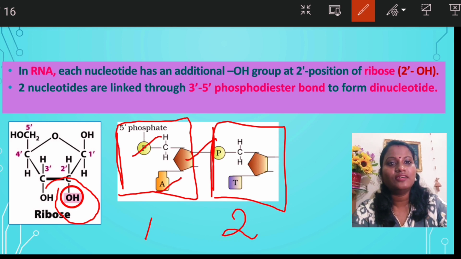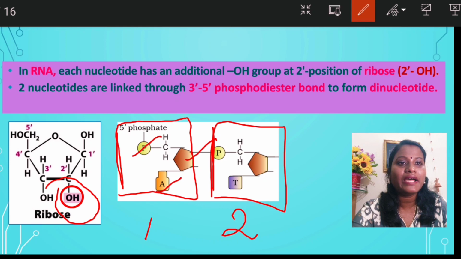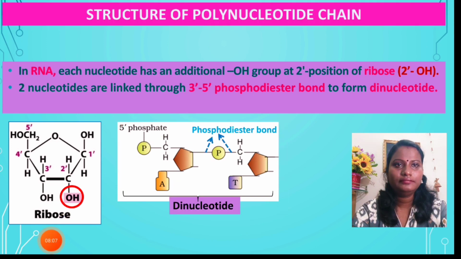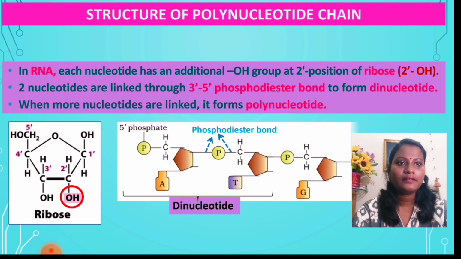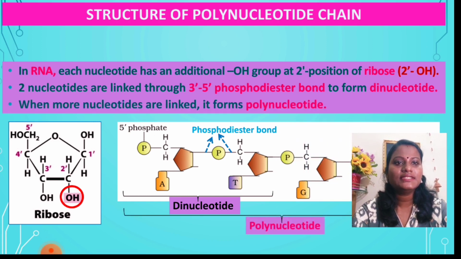So this is one nucleotide, which is combined with the other nucleotide to result in the formation of what? That is a dinucleotide, with the help of a 3'-5' phosphodiester bond. So one nucleotide combines with the other nucleotide with the help of a phosphodiester bond. This is how many nucleotides combine and result in the formation of a polynucleotide.